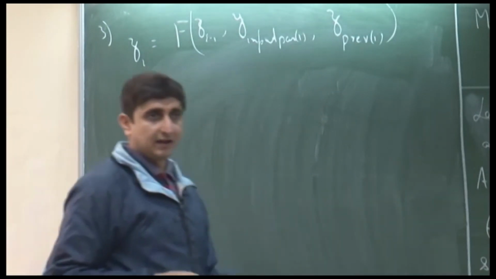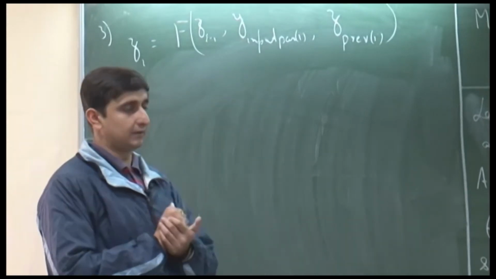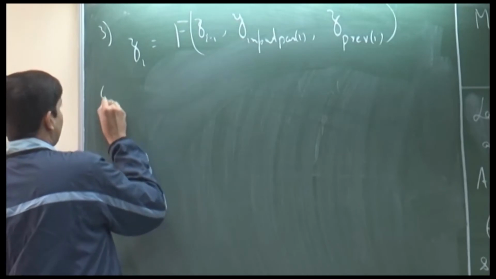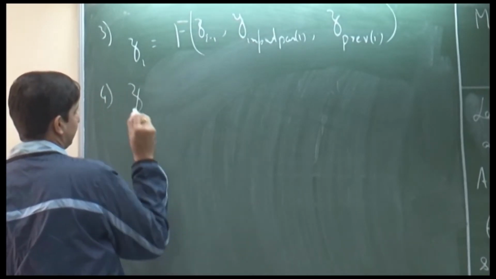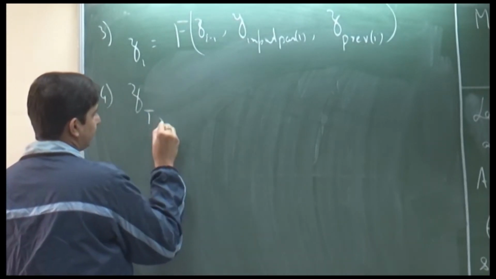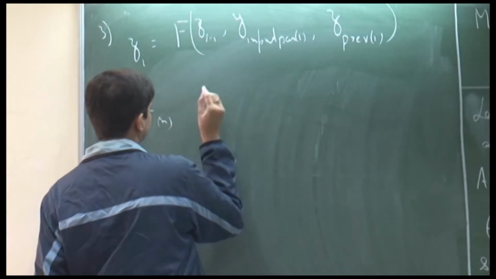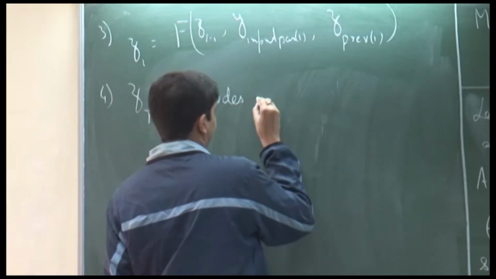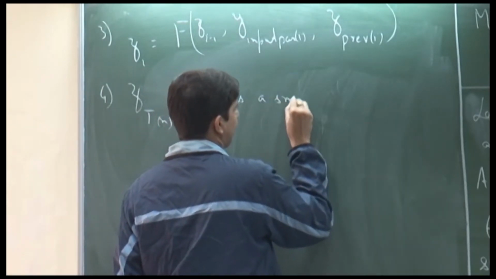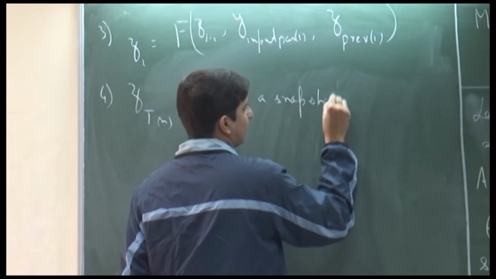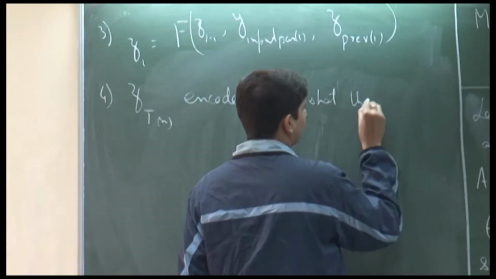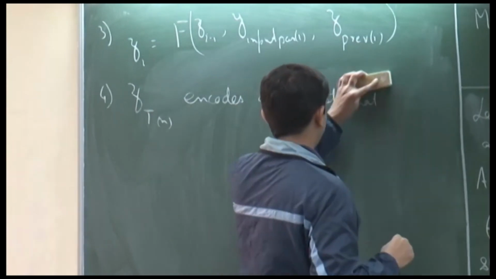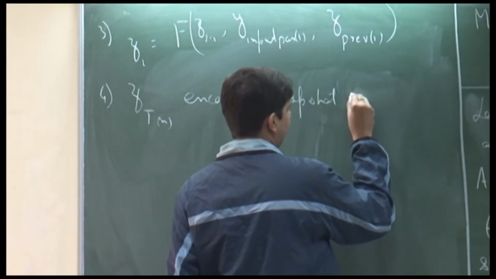Again, this is checking a certain equality of Boolean strings. And finally, we need to check whether Z_{t(n)} encodes a snapshot with an accepting configuration or with an accepting state.